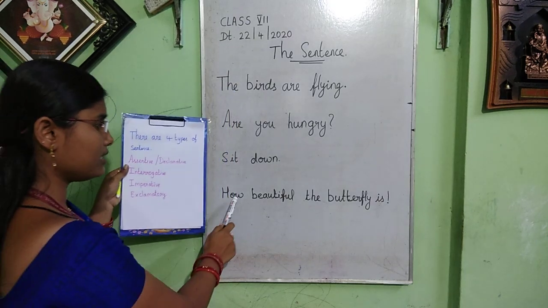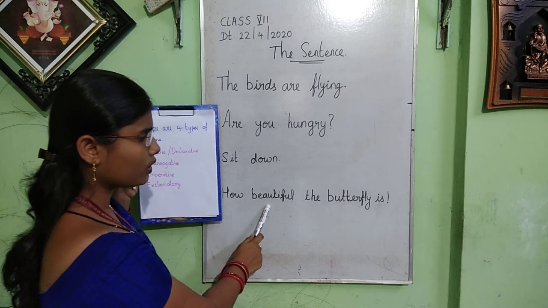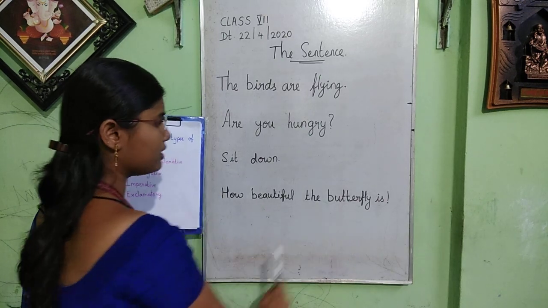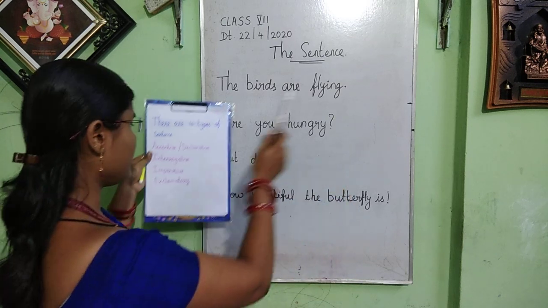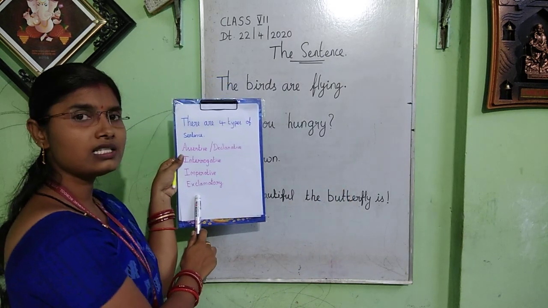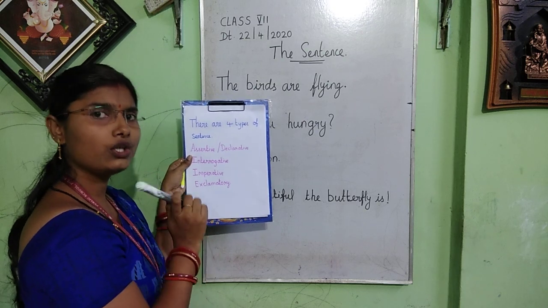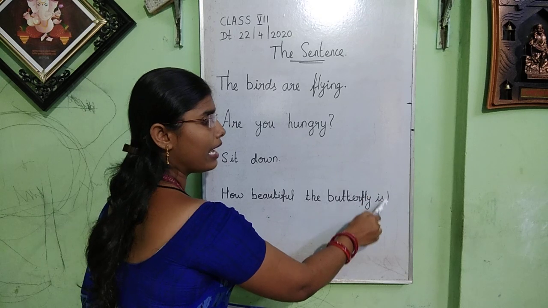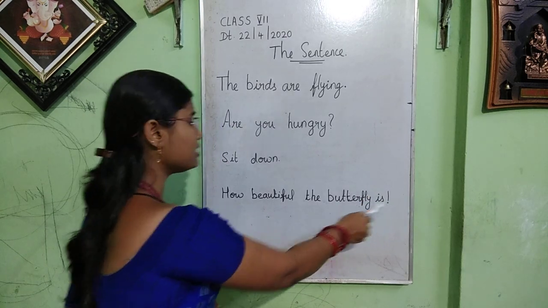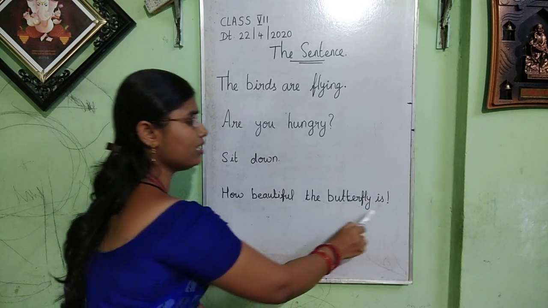Okay, now let me see this one. How beautiful the butterfly is. Now, what type of sentence is it? Exclamatory sentence. How did you identify it? By seeing this symbol. This is the symbol of exclamatory.